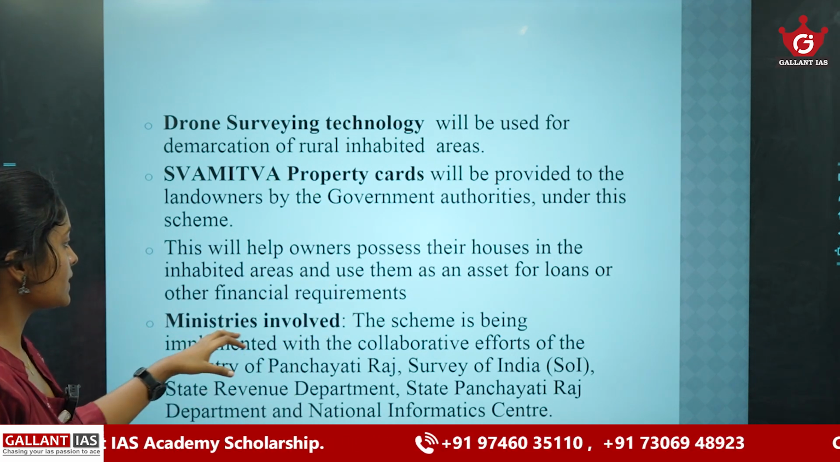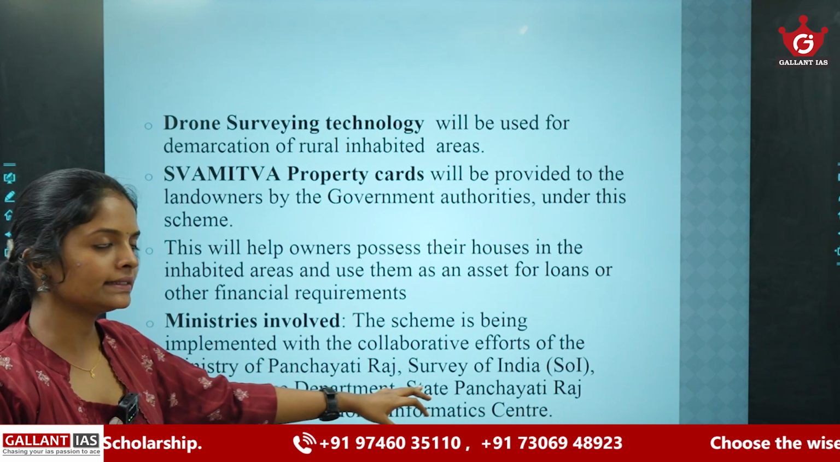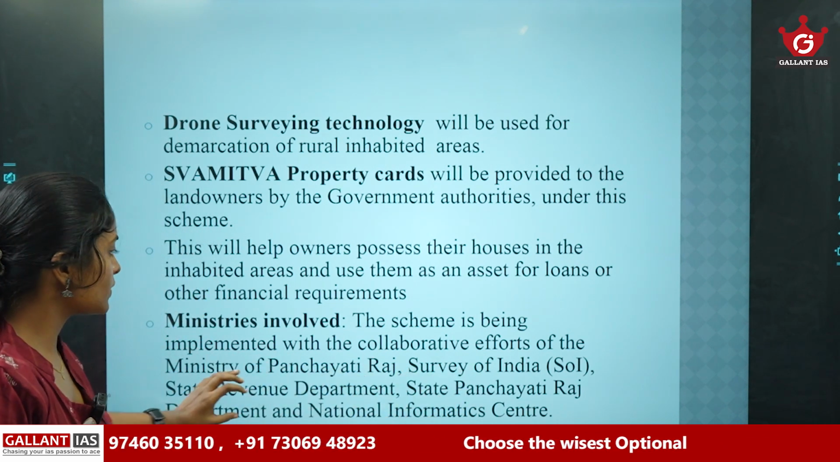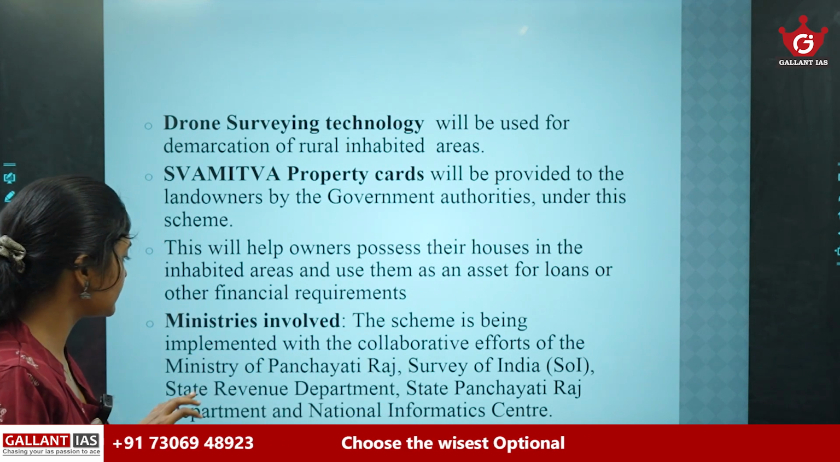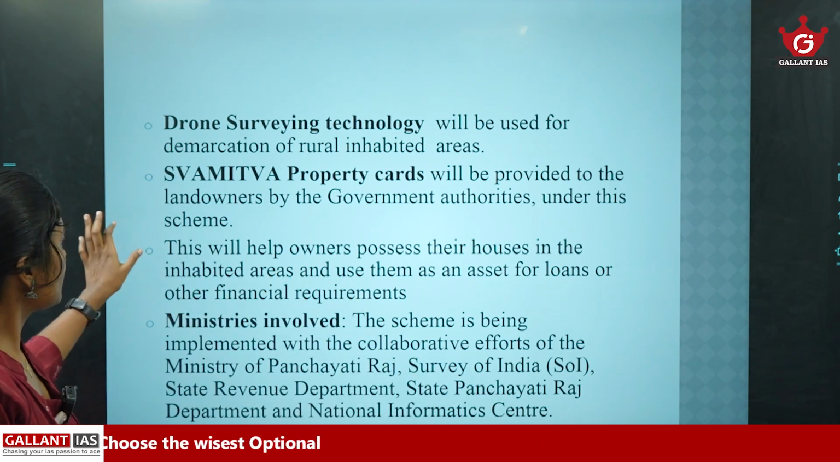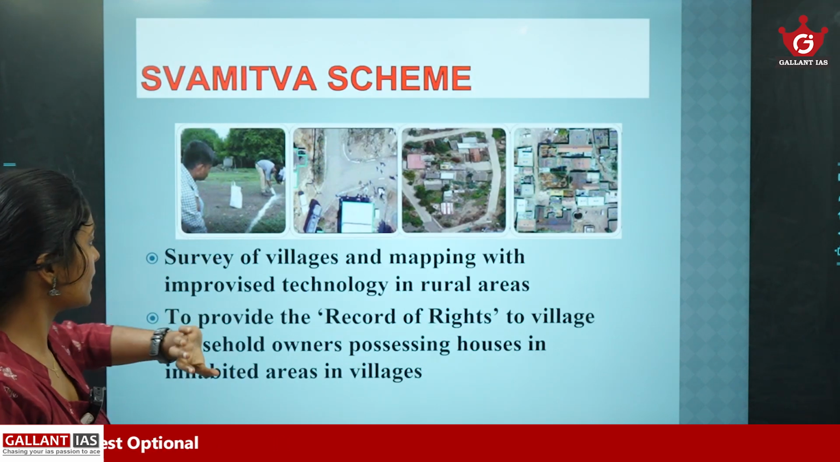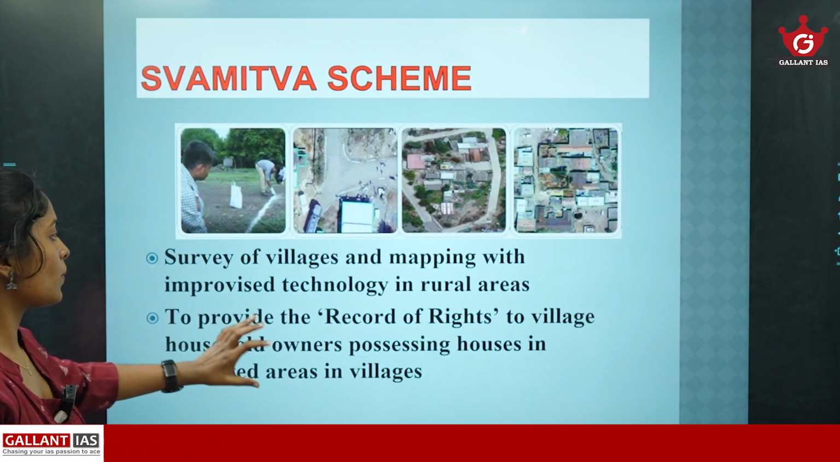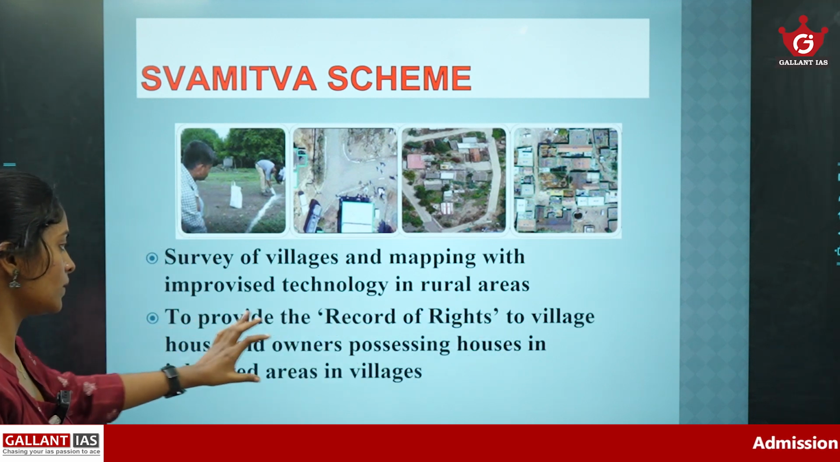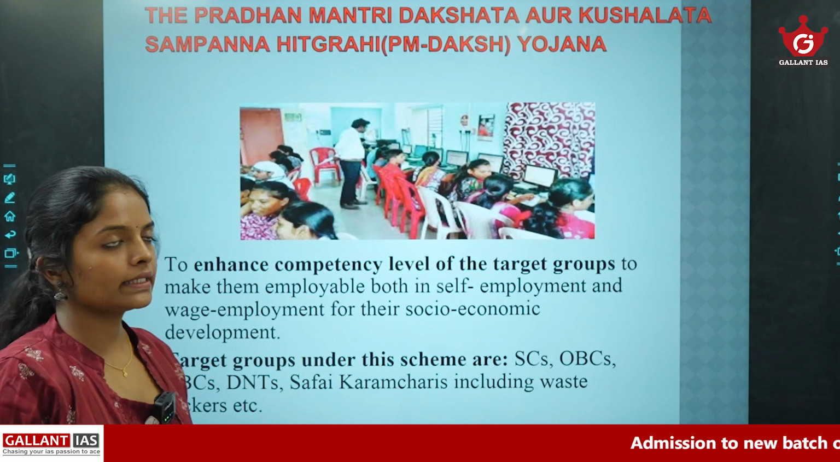The ministry involved is the Ministry of Panchayati Raj, and some organizations are also involved, like Survey of India, the State Revenue Department, the State Panchayati Raj Department, and the National Informatics Centre. So these are the main provisions regarding the Swamitwa scheme. Simply, this scheme aims to provide a record of rights to village household owners. Okay, so the next scheme is